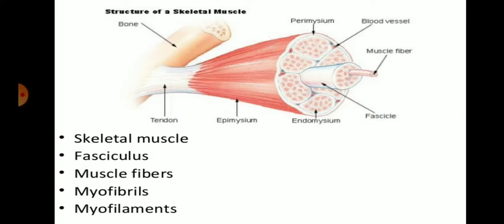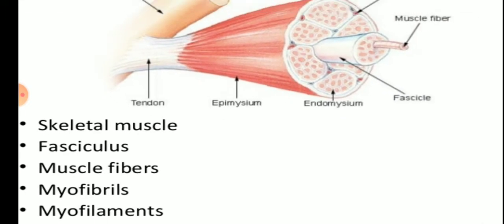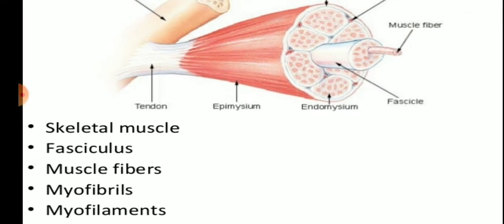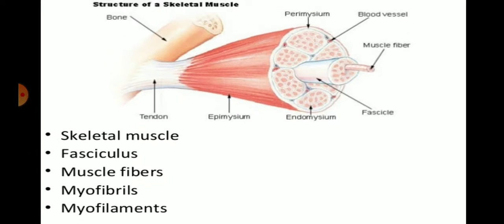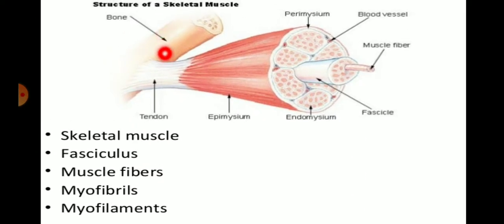So this is the structure of the skeletal muscle. You can see this is the bone, and this is the muscle. This is the tendon, this is the epimysium, and this is the perimysium.